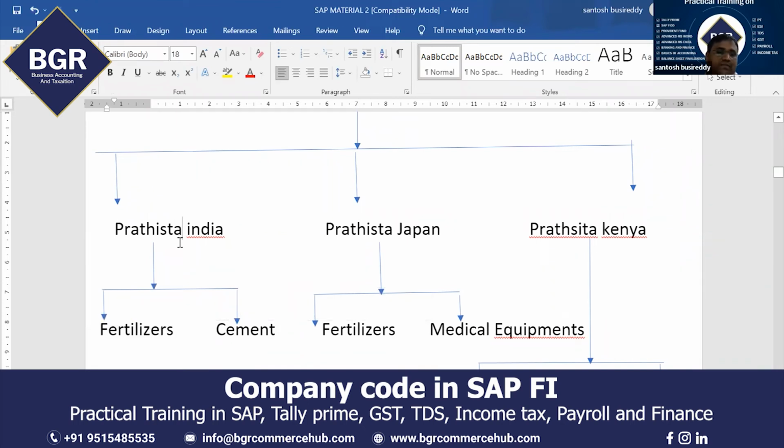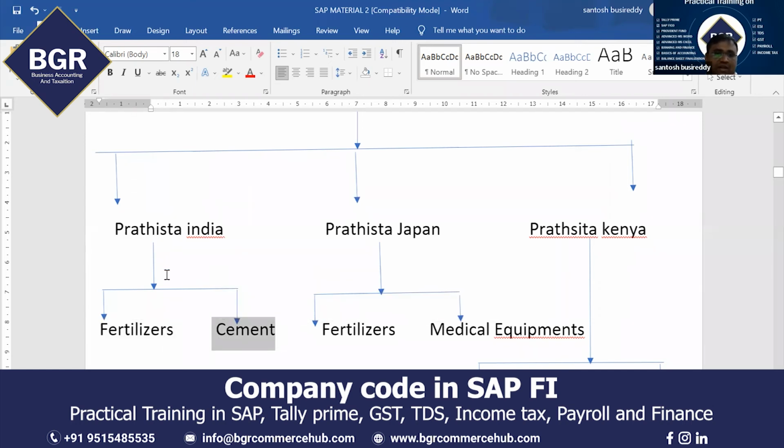Are you getting my doubt? So how to plan this? Now, Pratishta India, you have to create as a company code. Here you can use the concept of profit centers. Fertilizers you can create as one profit center. Cement you can create as another profit center.